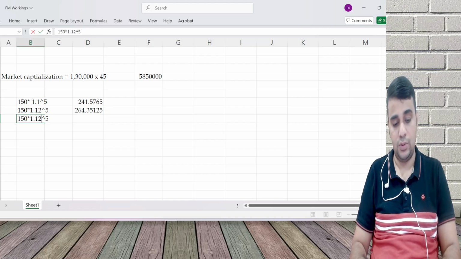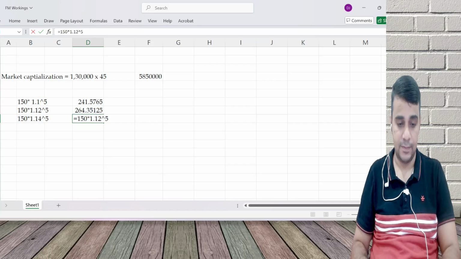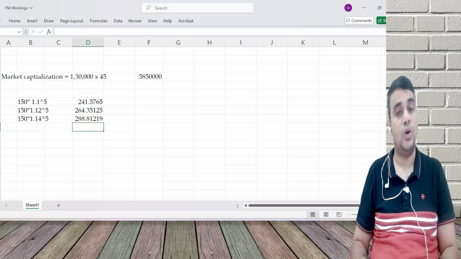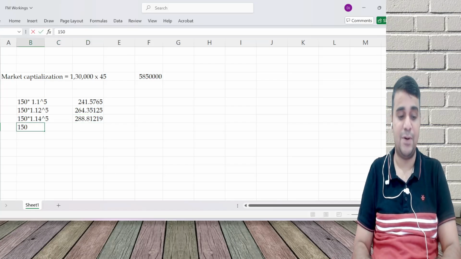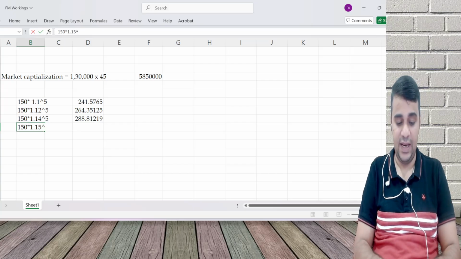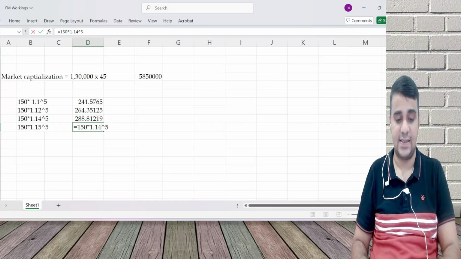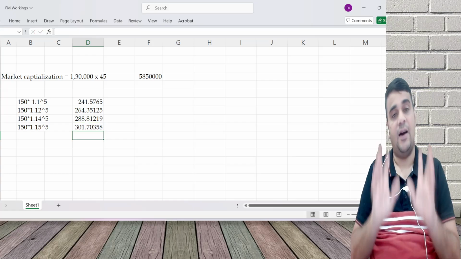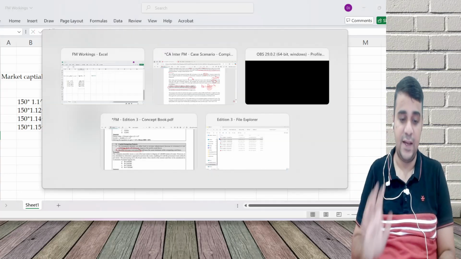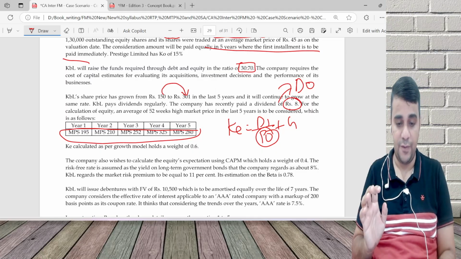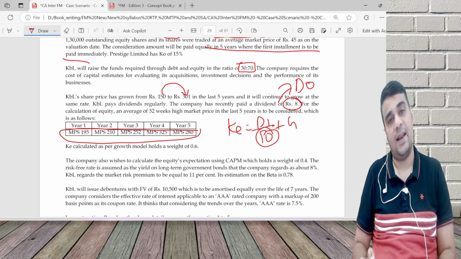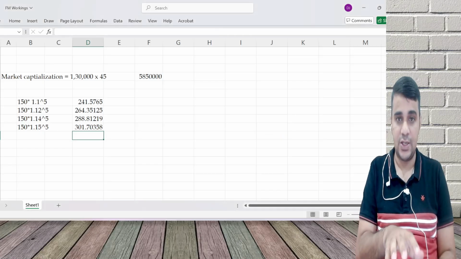I want to get to 301, maybe 14%, maybe 15%. Very time consuming exercise, unnecessary. Yeah, 15 is right. 150 is becoming 301 in the last 5 years. This calculation which I did is not needed.